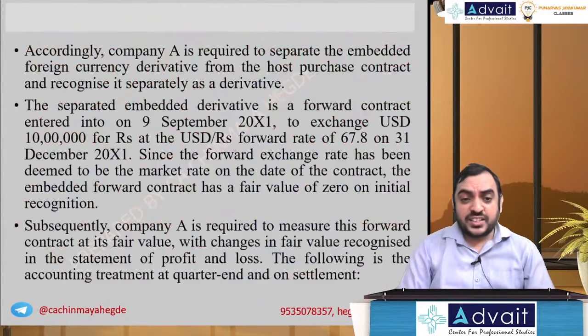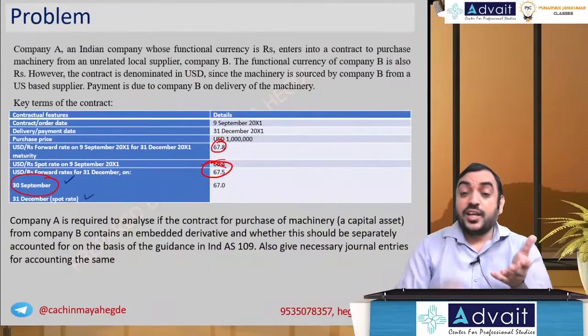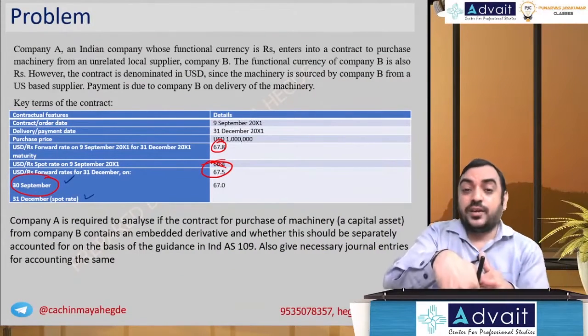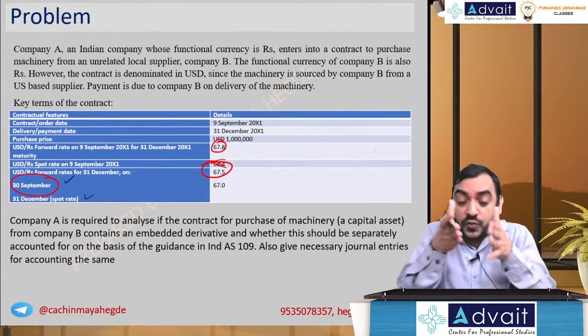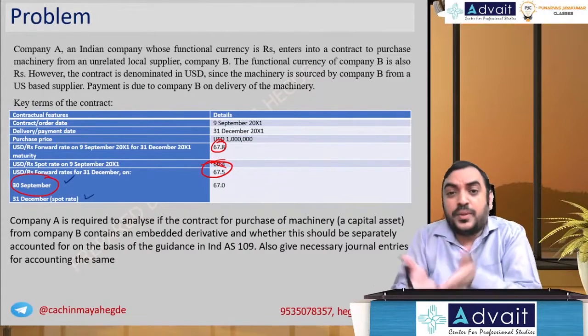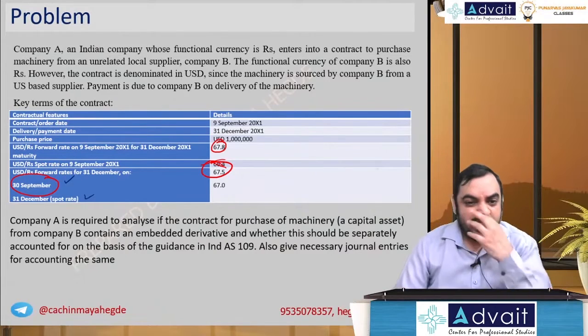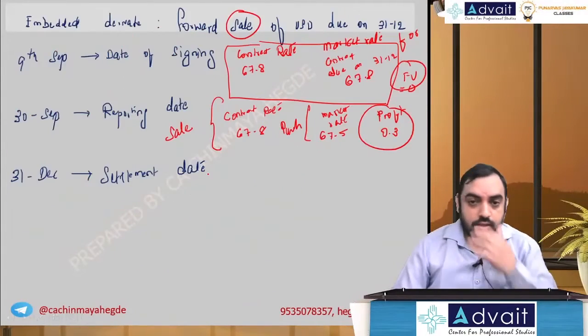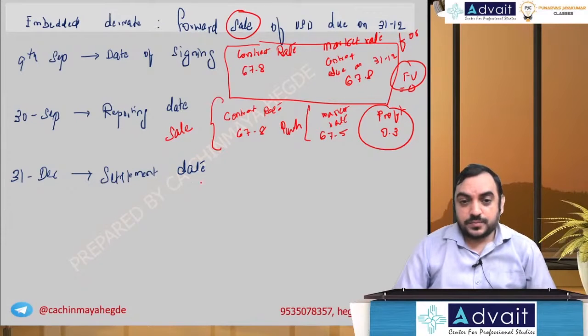Okay, coming to 31st December, the forward rate. On 31st December, due on 31st December, it's like on 30th September, it's a spot rate only. That is what they have given, 67. So what is the contract rate? Same. Contract rate is 67.